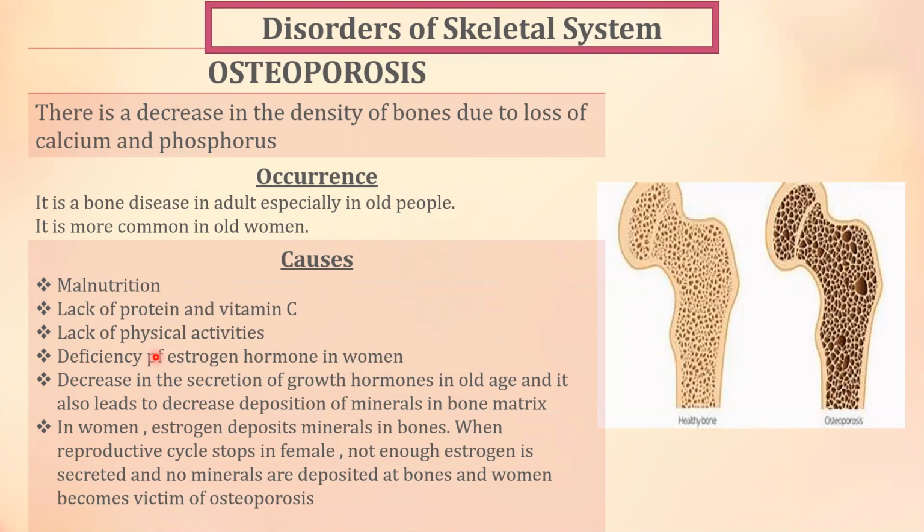Why is osteoporosis more common in women? In women, estrogen deposits minerals in bones. When the reproductive cycle stops in females, not enough estrogen is secreted and no minerals are deposited in bones. The function of estrogen is the deposition of minerals in the bone. When production of estrogen is reduced, there is no mineral deposition in bones and women become victims of osteoporosis.